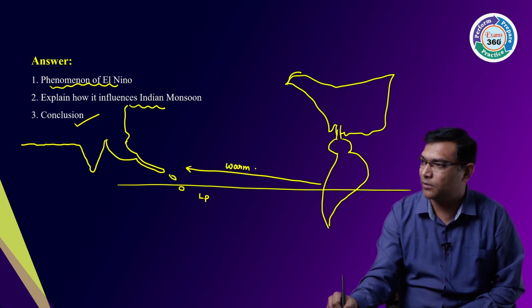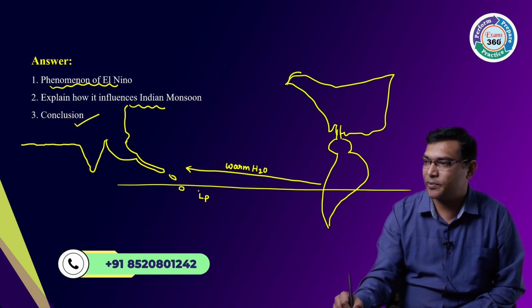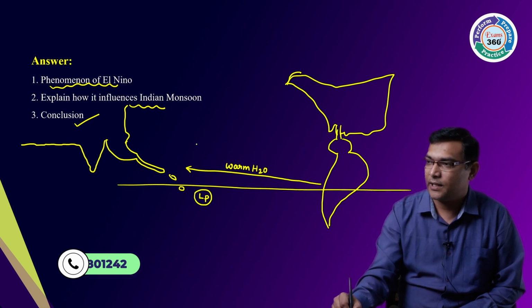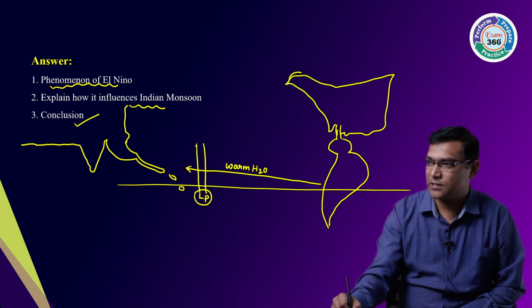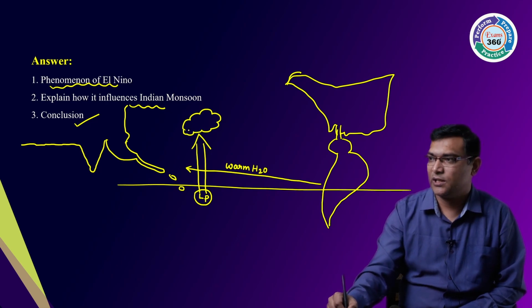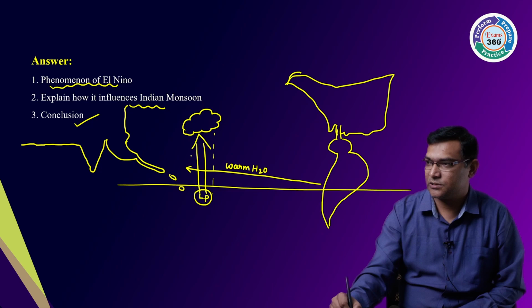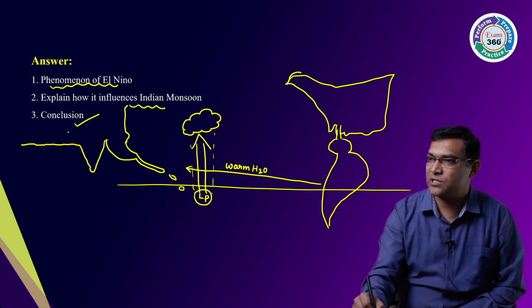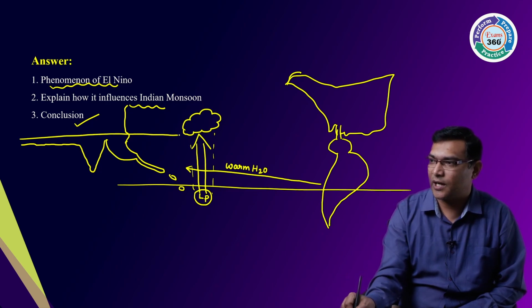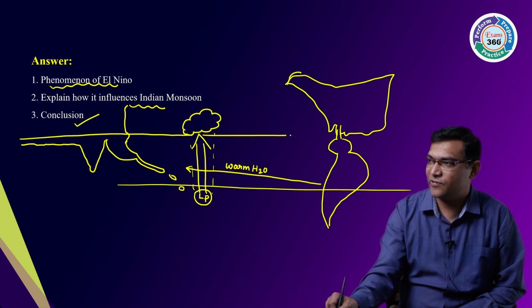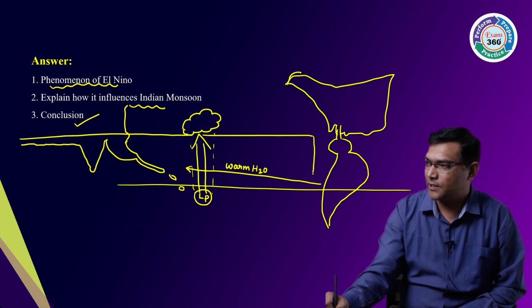In the normal form, warm water is transported. So what will happen now? There is a low pressure. As it is low pressure, a convective system will develop and air will rise. This air leads to the formation of clouds, and there will be precipitation. And the divergence of the air will create a high pressure system, which sinks here. High pressure.